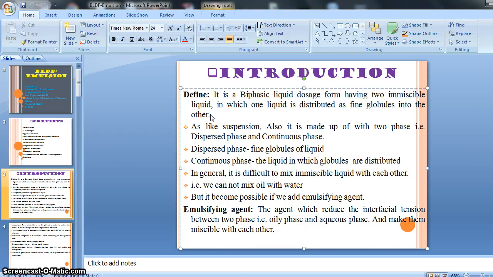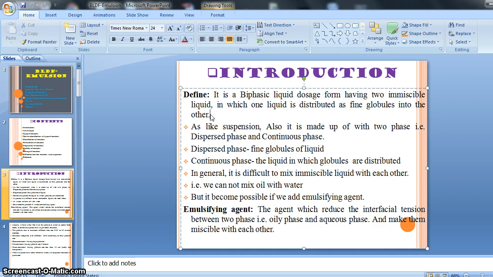But an emulsion contains two immiscible liquids, which means it is a mixture of two immiscible liquids. We can mix the water in oil, or oil in water, with the help of various kinds of methods, using various kinds of agents. By using various kinds of agents, the emulsion is prepared.